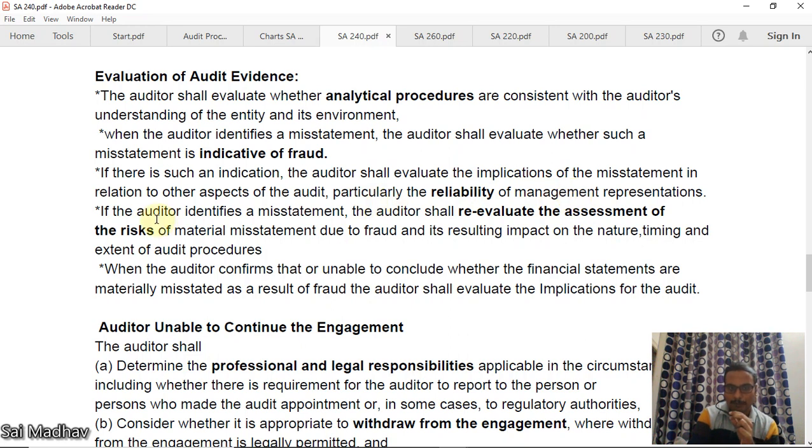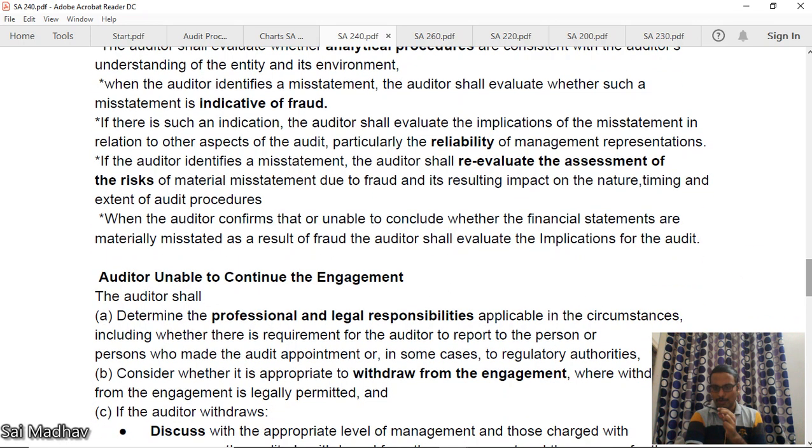If the auditor identifies a misstatement, the auditor shall re-evaluate the assessment of the risks. Prior to the audit, before starting, you have placed some assessment of risks. Now you have to re-evaluate them, and its resulting impact on the NTE of audit procedures: nature, timing, and extent of audit procedures. To change everything now. When the auditor confirms, or is unable to conclude whether, the financial statements are materially misstated as a result of fraud, the auditor shall evaluate the implications for the audit. That is, you will qualify the report, give an adverse report, or if you cannot, disclaim.